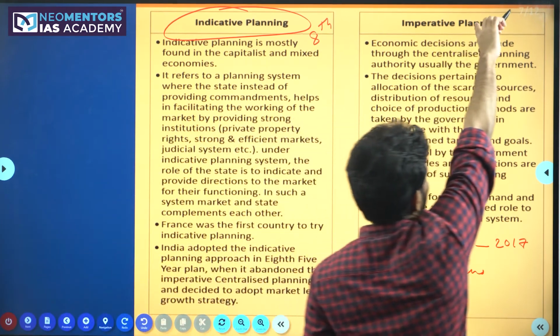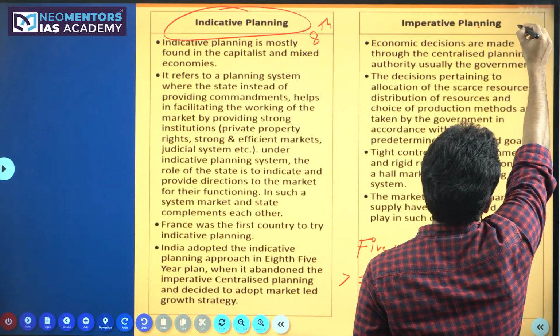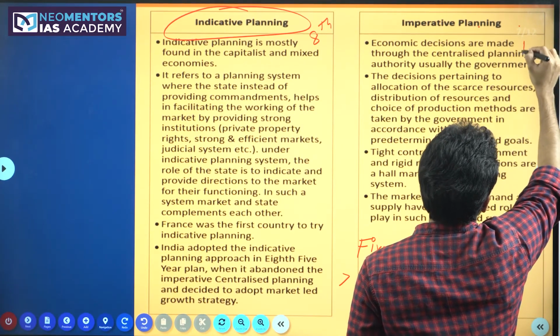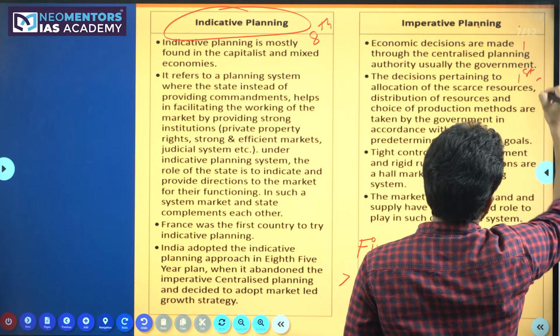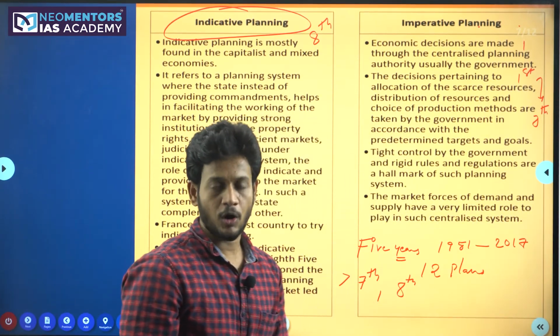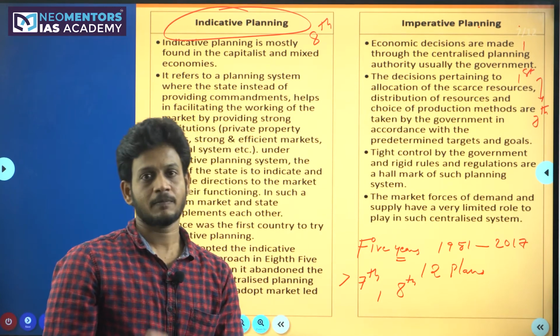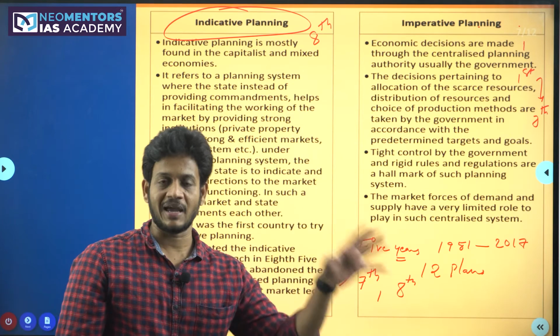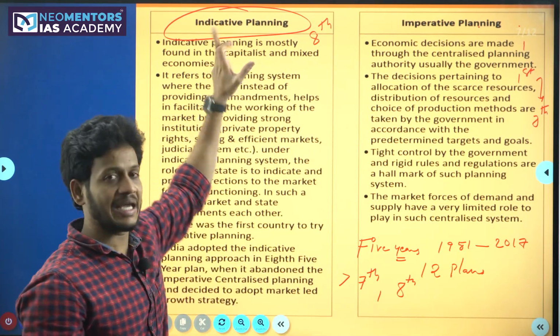Whereas imperative planning in India started from the first five-year plan and continued till the 7th five-year plan. So the first 7 five-year plans we followed imperative planning, and the 8th, 9th, 10th, 11th, 12th five-year plans we followed indicative planning.